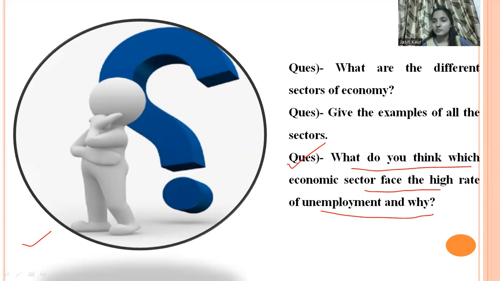We are getting mixed responses, but most of you are saying that the agriculture sector faces the highest rate of unemployment, because in our country India people are mostly dependent on agriculture. When the season changes, people become unemployed in that particular area. So the agriculture sector has the highest rate of unemployment in India.